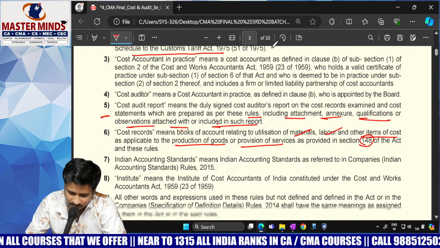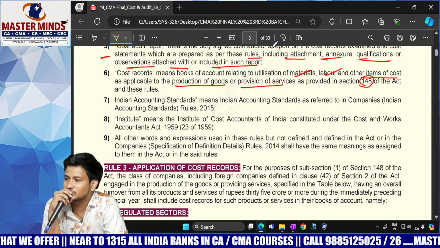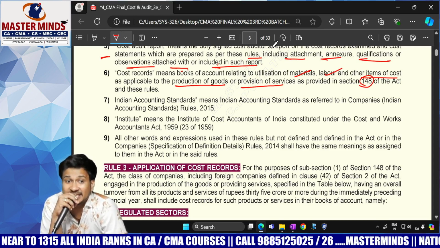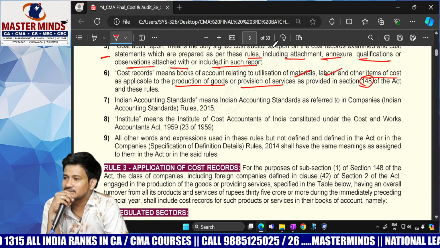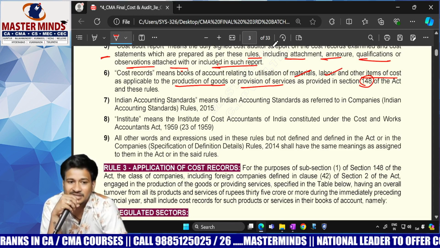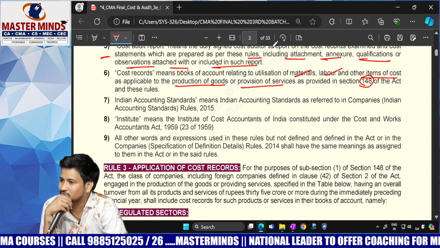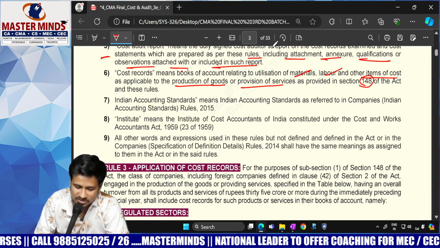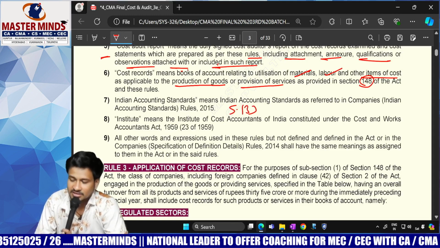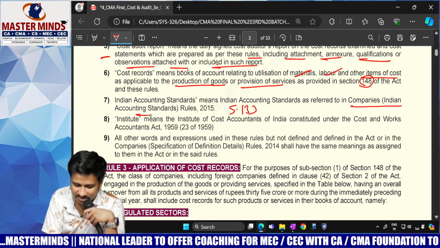Next. Indian accounting standards. Indian accounting standards, or those standards which are issued by the Institute of Chartered Accountants of India, and the same were approved by the central government with the recommendation given by NFRA, through section 133 of the Companies Act 2013 and the Companies Indian Accounting Standard Rules 2015.